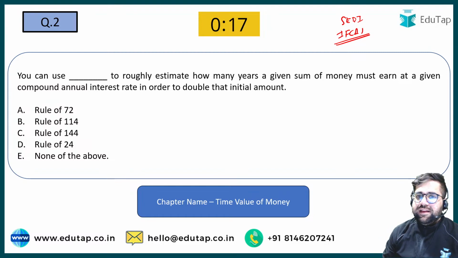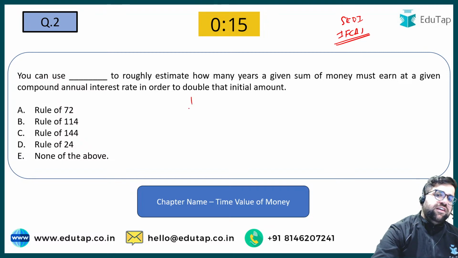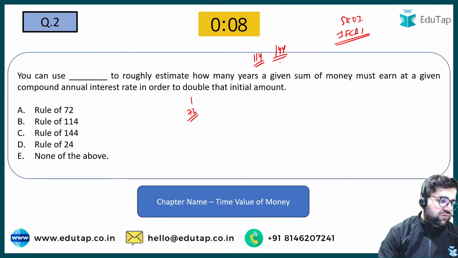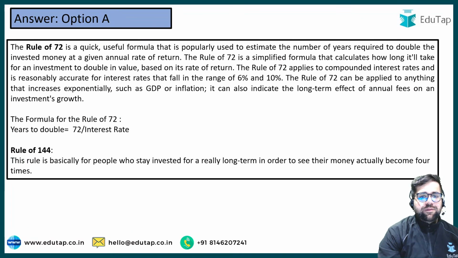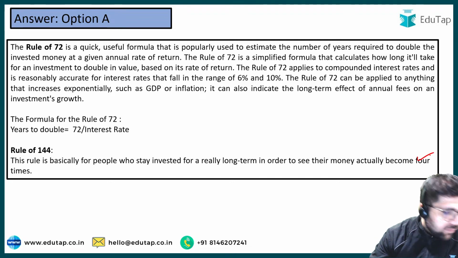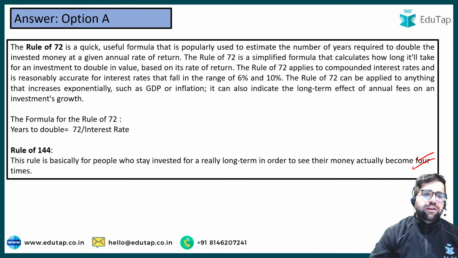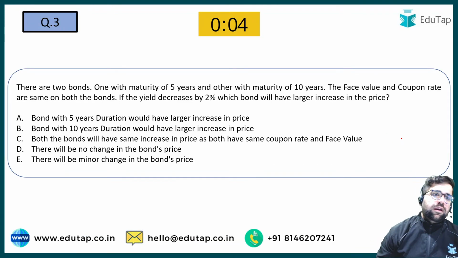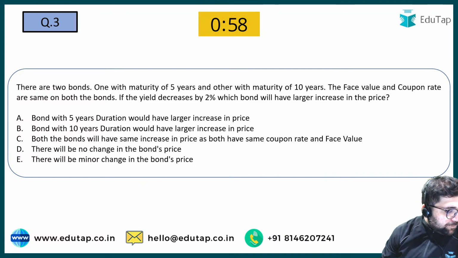Now to double the initial amount, you will use the rule of 72. To triple it, you will use the rule of 114. To quadruple it, you will use 144. Do remember it. Now answer over here will be 72. So 144 is used for 4x only, and your 114 is for your 3x. Do remember it. Now let's move to question number 3.